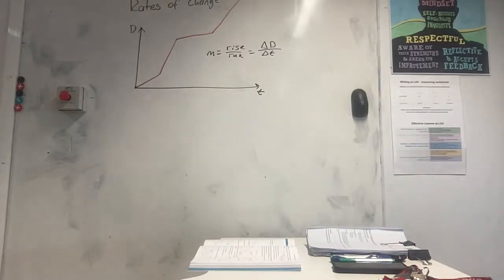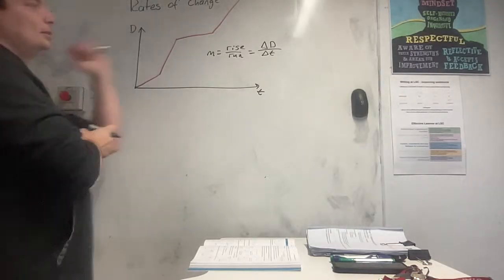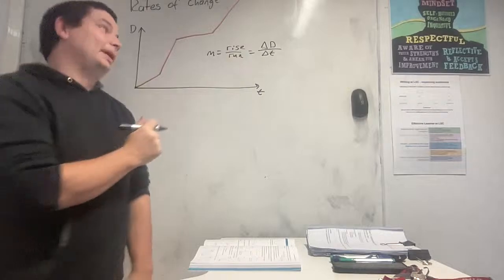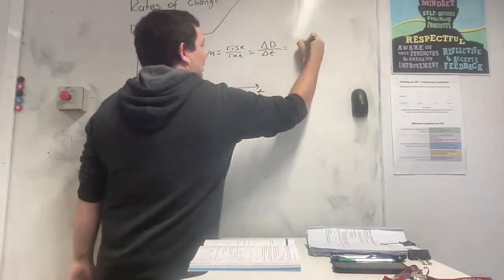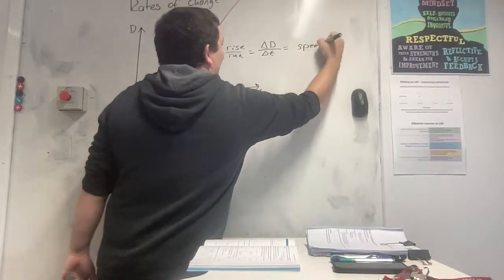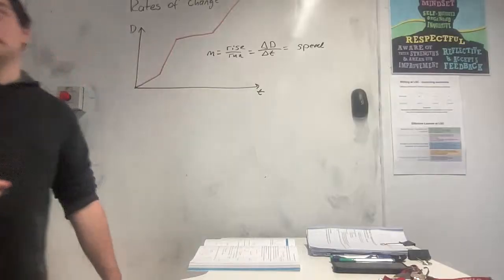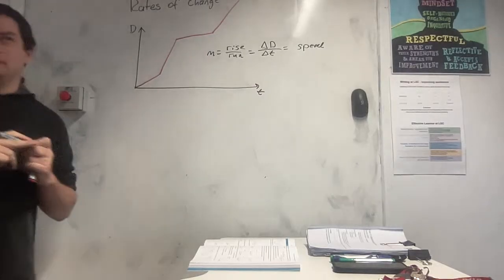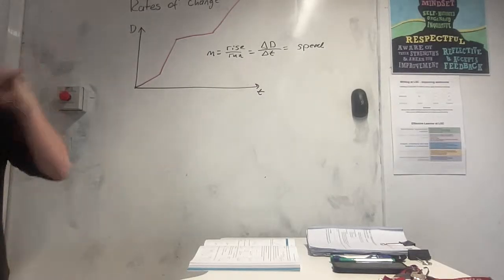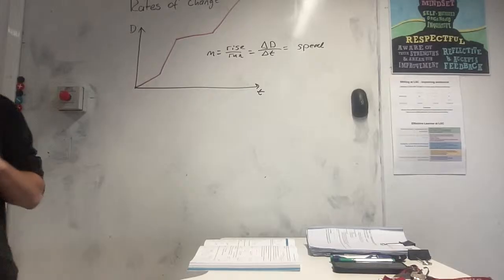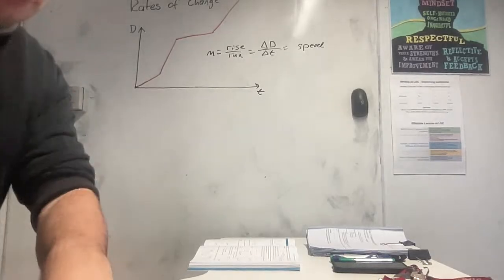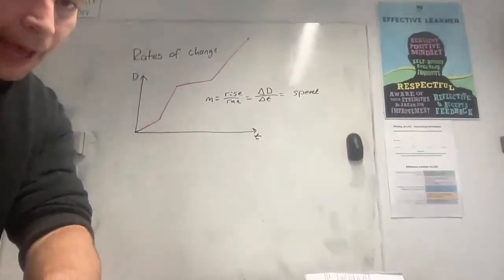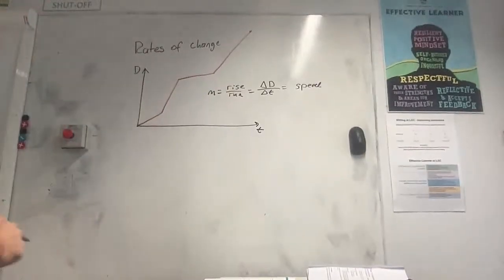Who here does physics? What's distance divided by time? Speed, right? So this is my speed. So the gradient of my graph tells me my speed, right? And this is why we care. This is the entire reason why we do this whole subject, because it's relevant for physics and chemistry and everything else. Might want to start writing a little further down.